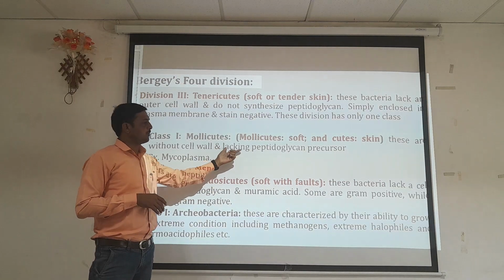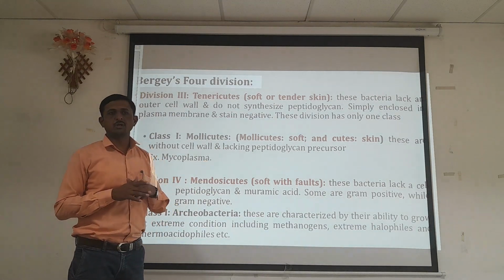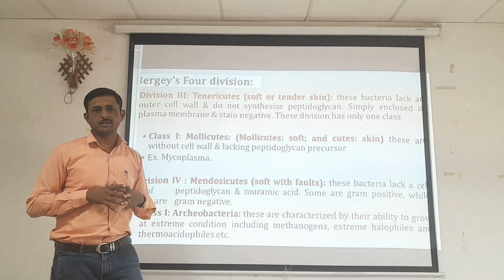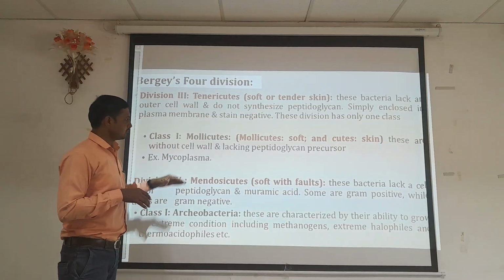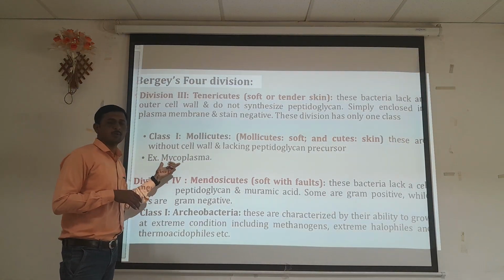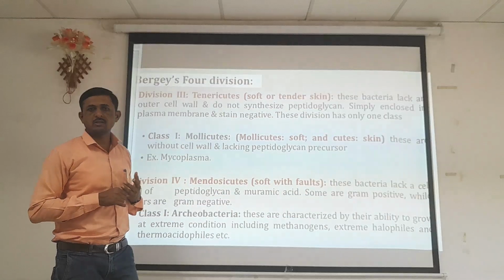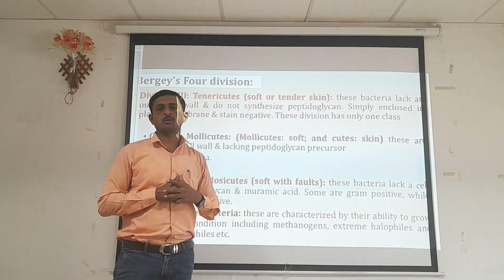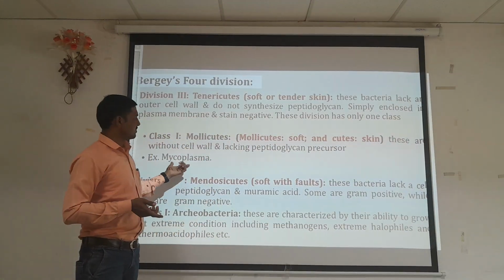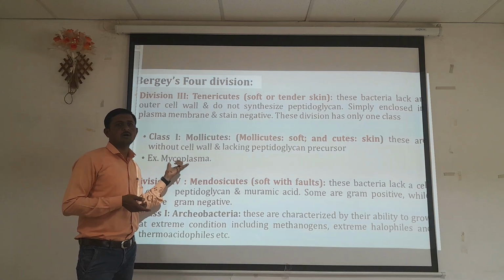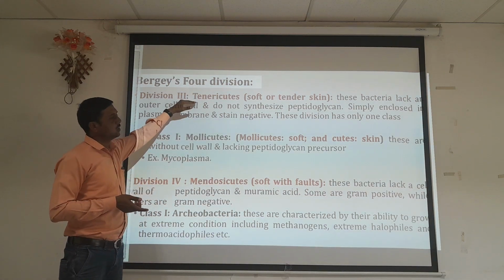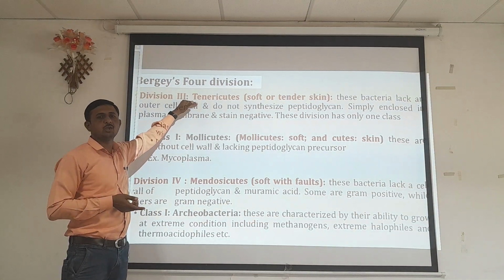That means peptidoglycan could not be found in the cell wall composition of that bacterial cell. An example is Mycoplasma. When we discuss microorganisms lacking a cell wall, it is Mycoplasma, and Mycoplasma organisms are included in the third division, that is Tenericutes.